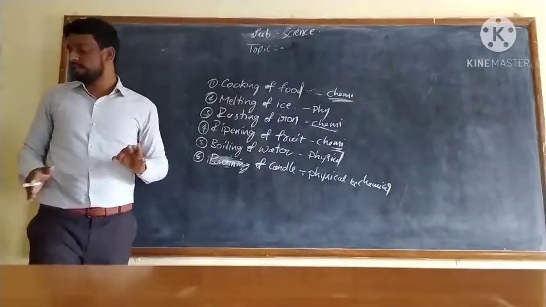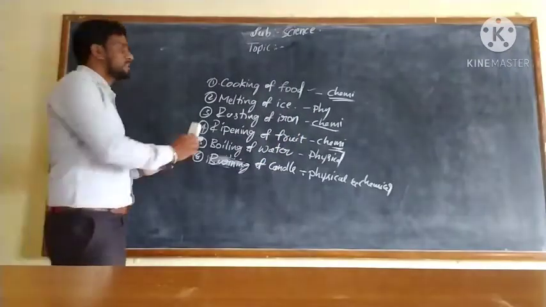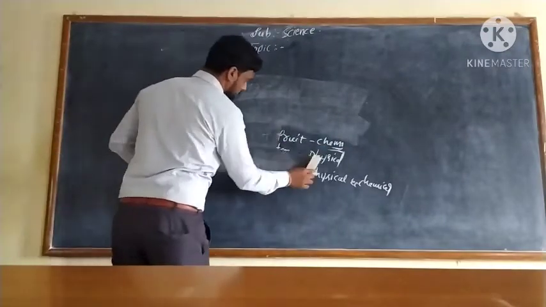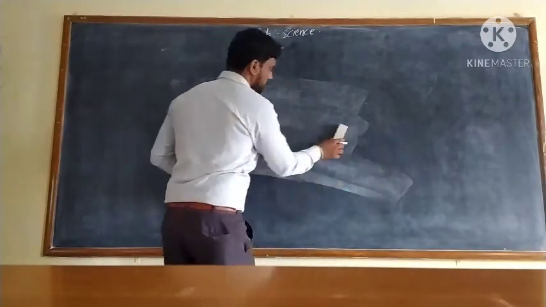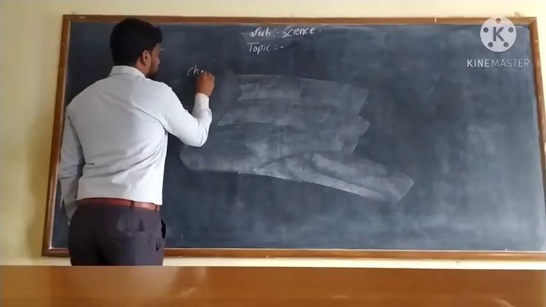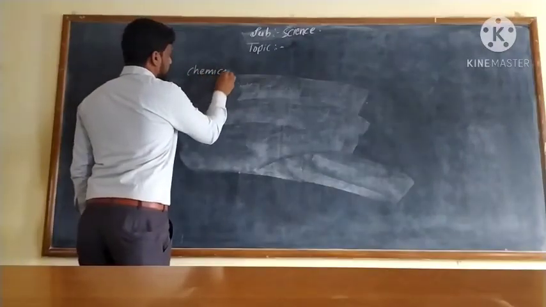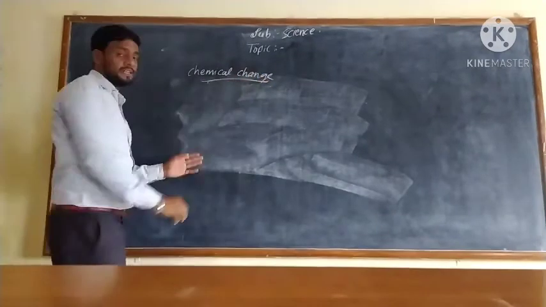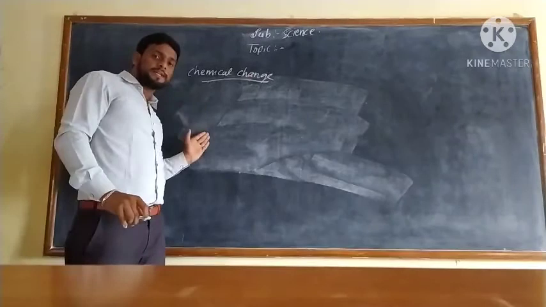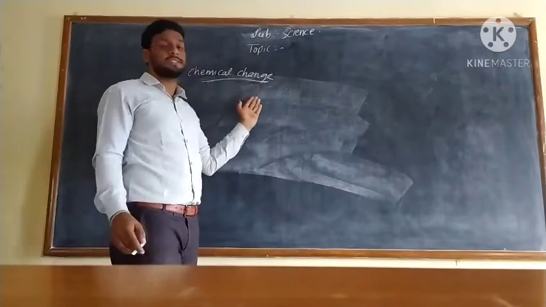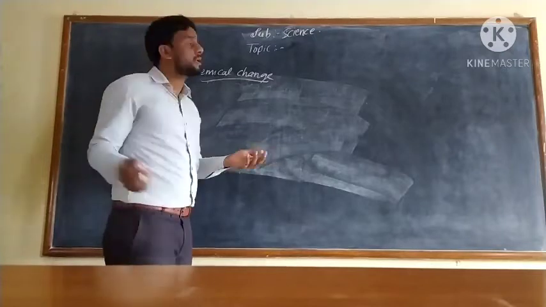Now let's discuss chemical change. If a chemical change takes place, it means a chemical reaction has taken place. Chemical change is directly related to chemical reaction.